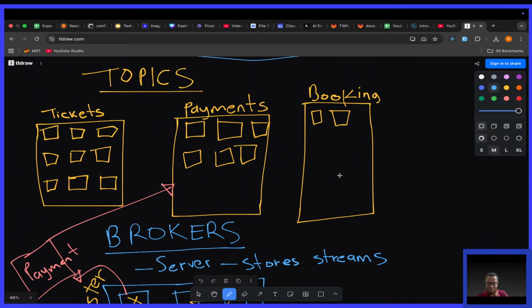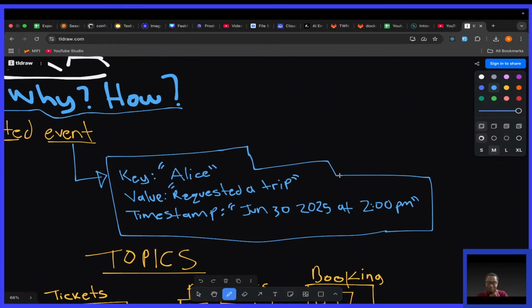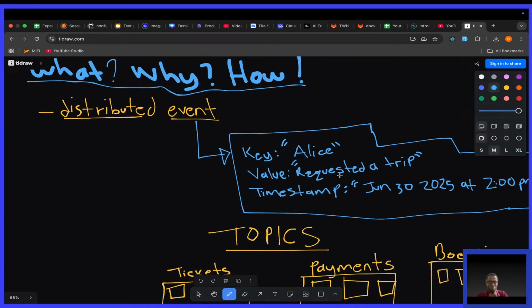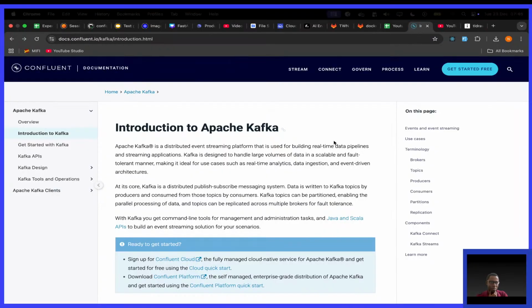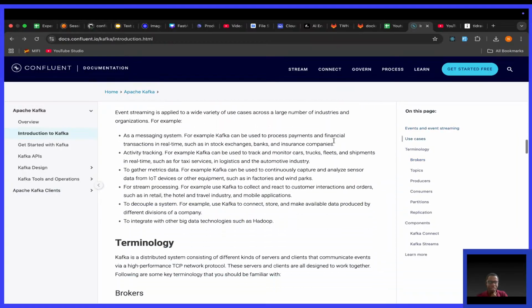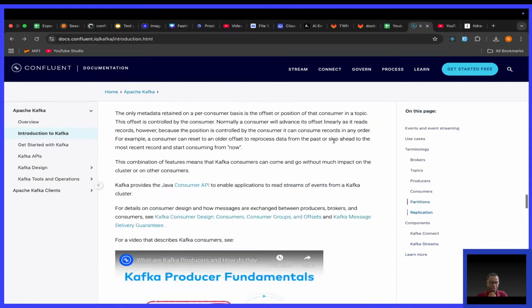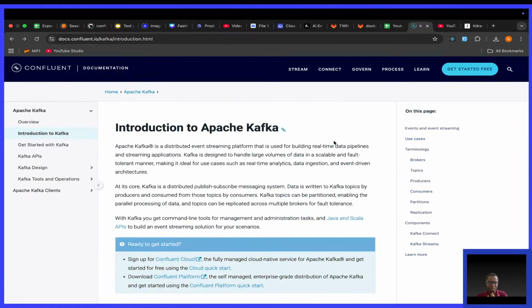Again, there is a lot to Kafka that cannot be covered in a single stream like now, but you can go ahead and read this page. I'll leave a link in the description. Read it and get to understand what Kafka does. This is something you can read in 10 minutes or less.